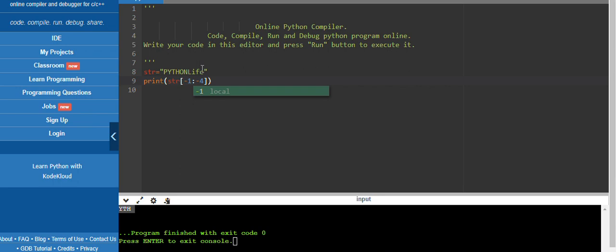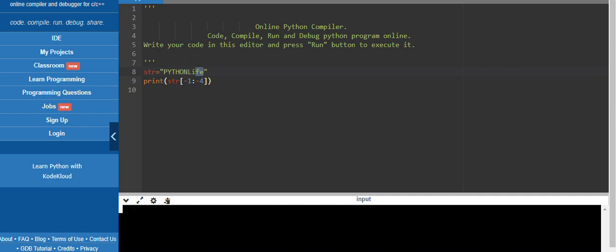What will come? The negative will start from right to left, means e, -1, -2, -3. Till here it will be printed. Let's see. Okay, let's try in this way. It should start with the second index and we will not mention the stop value. Means from the second index to the end, it is going to print. See. Yes, from the second index, it is going to print till the end.